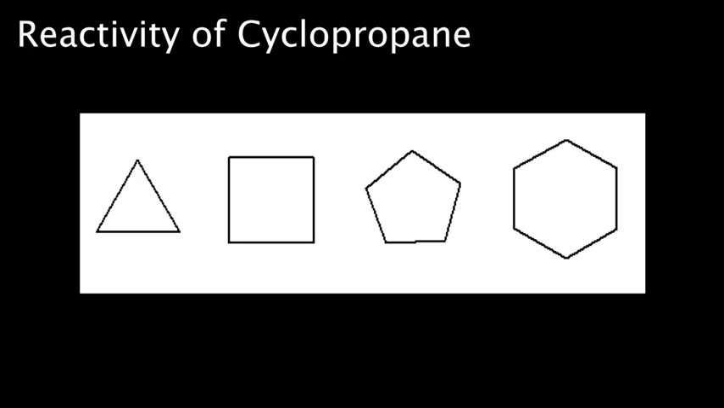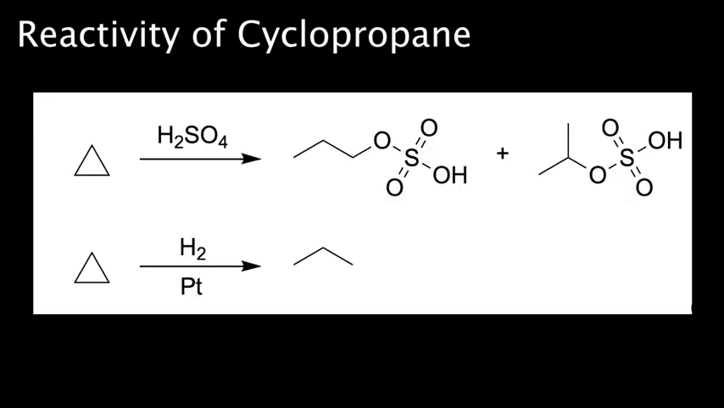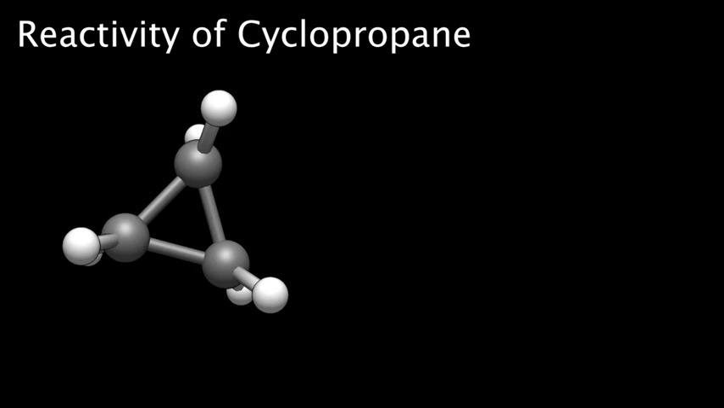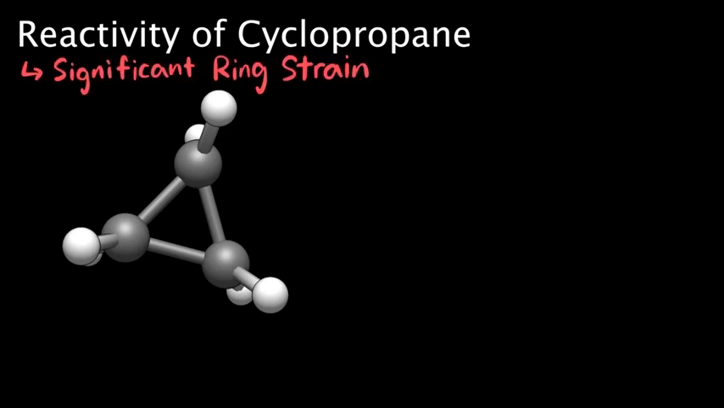Now that we've examined the geometric isomerism in cyclopropane, let's delve into the unique reactivity of cyclopropane itself. Among the 4 cycloalkanes, cyclopropane uniquely reacts with sulfuric acid to produce propyl hydrogen sulfate and isopropyl hydrogen sulfate. Additionally, when reacted with hydrogen, H2, in the presence of a platinum catalyst, cyclopropane most rapidly undergoes hydrogenation to form propane. Cyclopropane's unique reactivity is a result of significant ring strain.